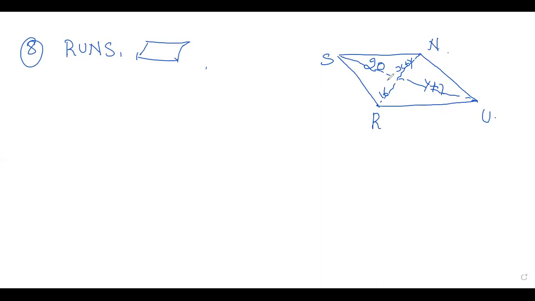Yes, children. So in a parallelogram, diagonals bisect each other, right? Diagonals are equal. It bisects each other and divides the parallelogram equally into two parts or equal triangles. So let us see how to write.